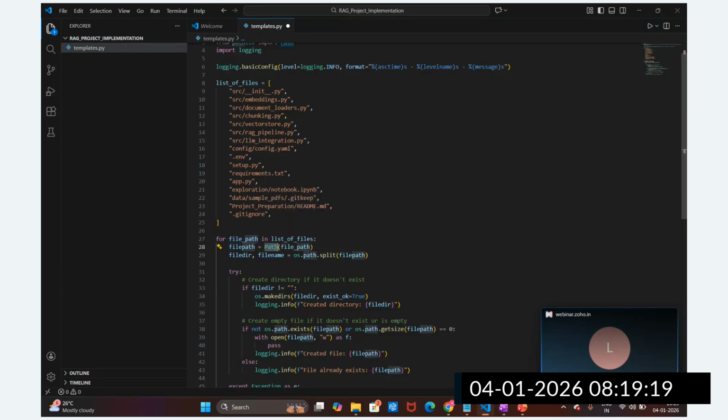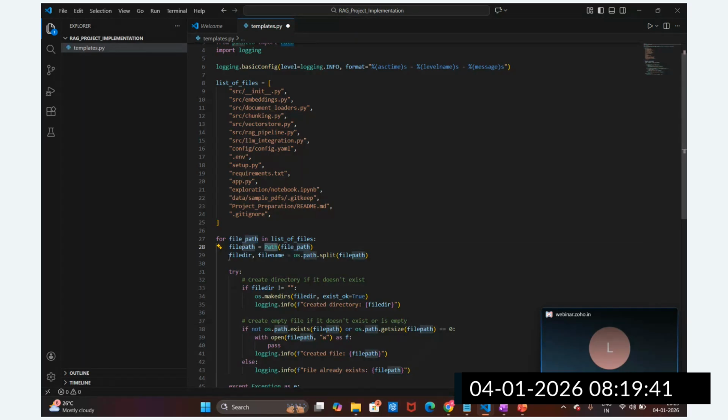Path is just to handle this. Sometimes we are working on a Windows machine, or sometimes on a Mac or Linux machine. So it will handle the different path separators, forward slash and backward slash. For that purpose we are utilizing the path variable. Inside this we are passing the path, so it will handle this. We don't have to worry about this.